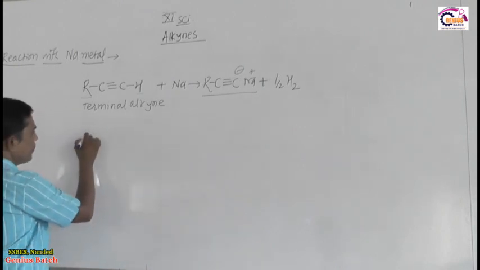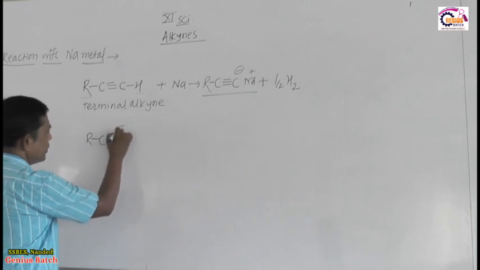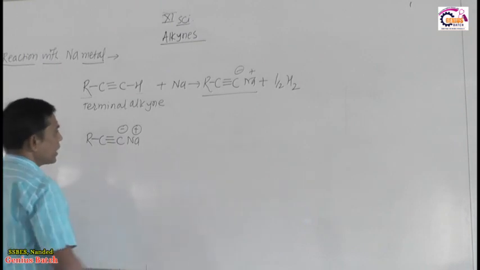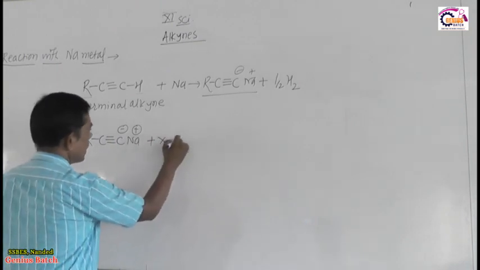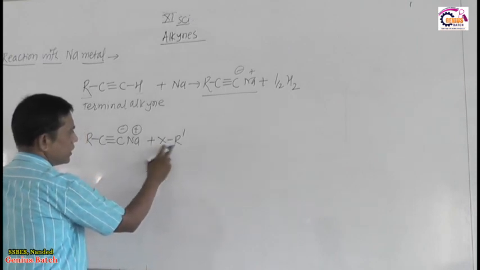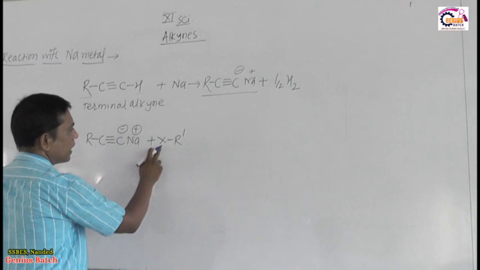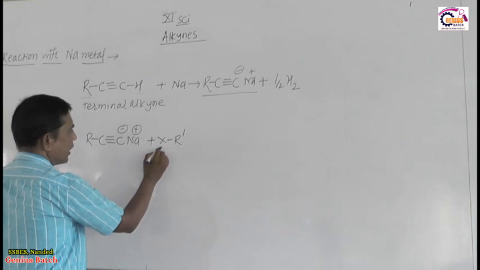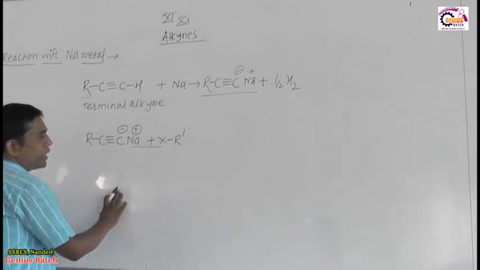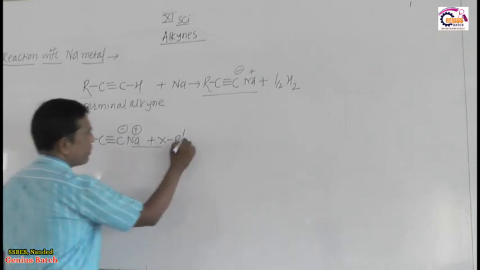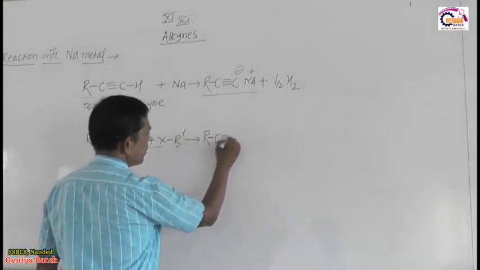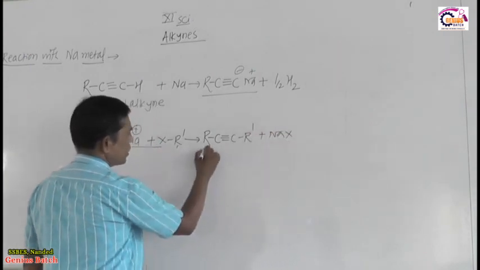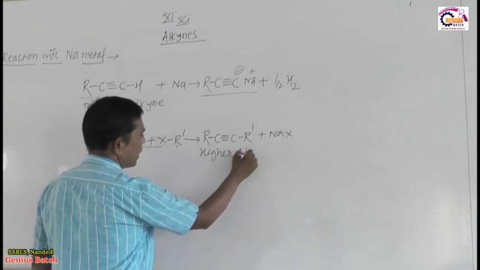This monosodium salt RC triple bond C minus Na plus is used for preparation of higher alkynes. How is it used? It reacts with an alkyl halide. Suppose R dash X, such as CH3Cl or C2H5Br, these are called alkyl halides. In this case, the alkyl halide breaks into R plus and X minus. X minus and Na plus go off in the form of NaX, and this alkyl part attaches to this carbon, with formation of RC triple bond C R dash plus NaX. So this is called formation of higher alkynes.